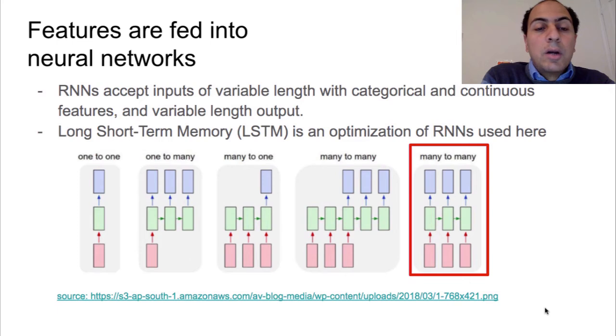These features are extracted and then fed into a neural network, and here we use recurrent neural networks because they are very flexible, accepting input of variable length, such as sentences with different lengths, and we use the long short-term memory optimization, LSTM.